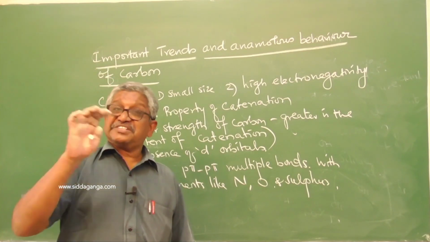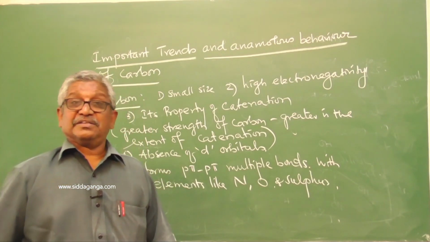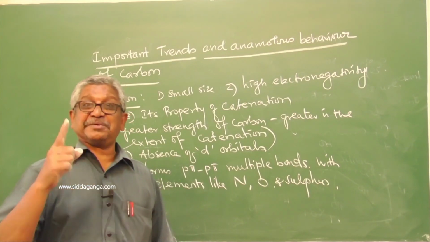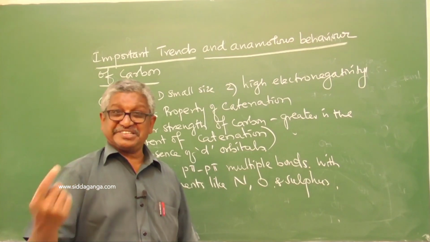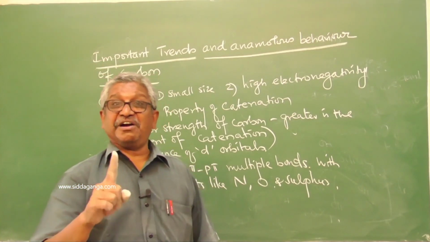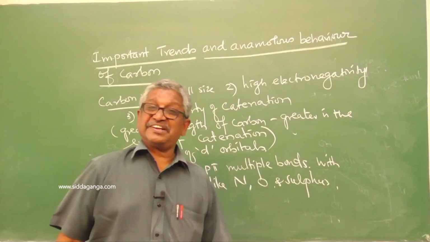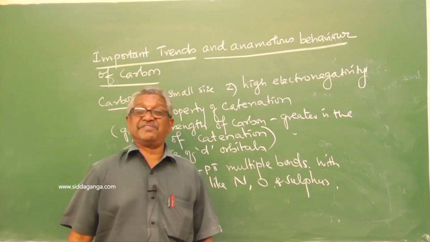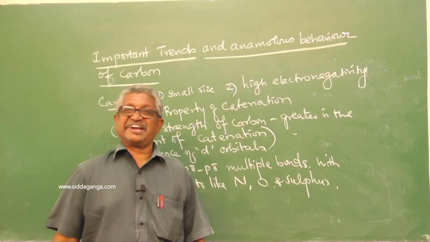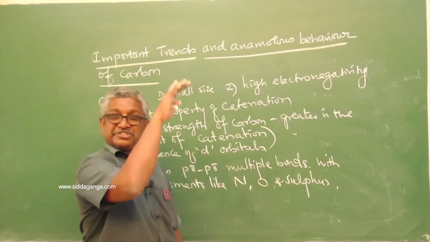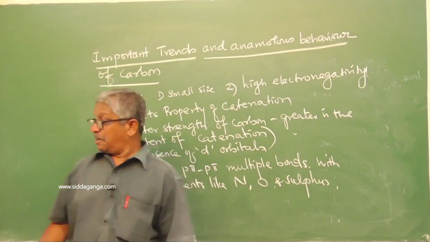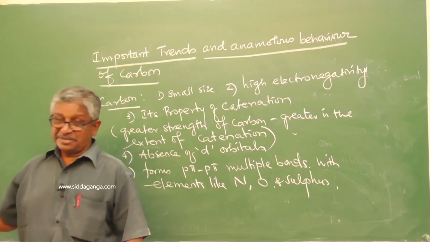Due to similarity in the energy level, carbon has greater catenation power, the self-connecting property to form chains, rings and branches. That is the property of catenation, the self-linking property of carbon in rings, chains and branches. When we move down the group, catenation power decreases.